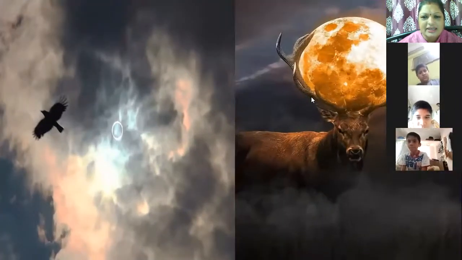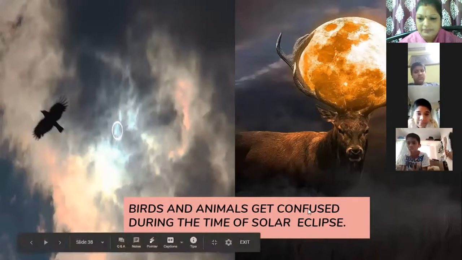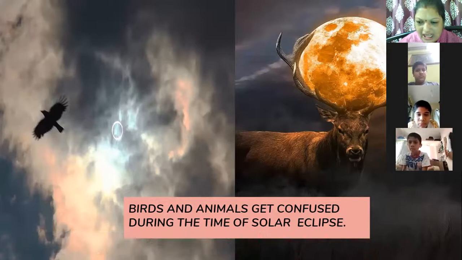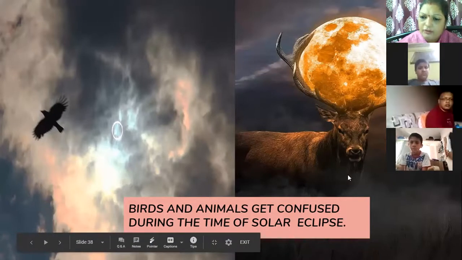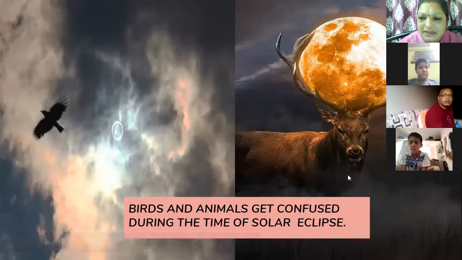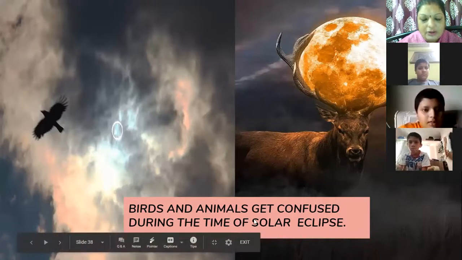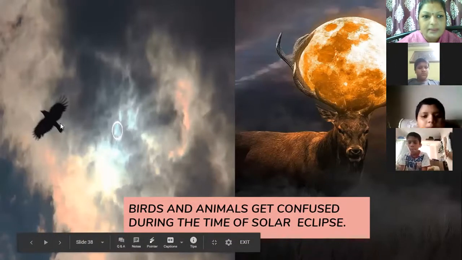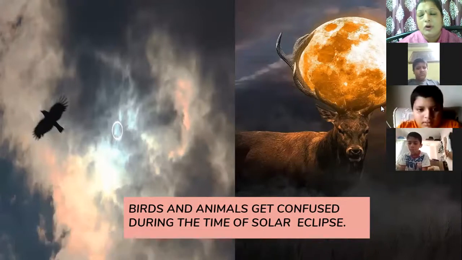In this picture, you can see the birds and the animals. Birds and animals get confused. Why? What happens during the daytime, during the solar eclipse? All of a sudden, it becomes dark. And the birds and animals think it was day a while ago, and now what happened suddenly? Why has it become night? So during the solar eclipse, the birds and animals get confused because it is dark all over.